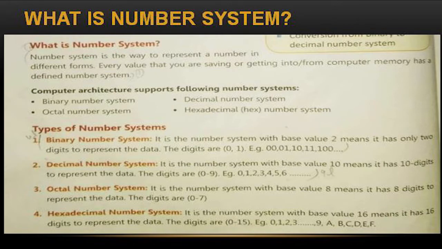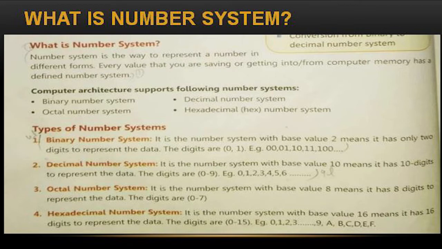First is the binary number system, second is the decimal number system, third is the octal number system, and fourth is the hexadecimal number system. What are these number systems? Let us have a look. First one is the binary number system. It is a number system with base value 2, meaning it has only 2 digits to represent the data. The digits are 0 and 1. Example: 0 0 0 1 1 0 1 1 1 0 0. In this way it will represent.